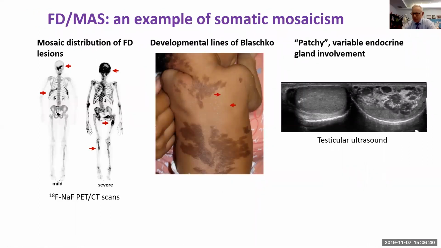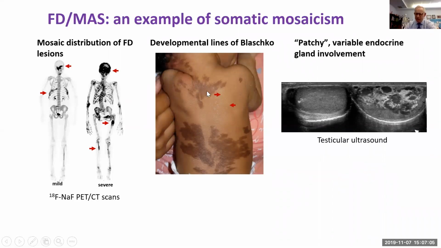FD/MAS is an example of somatic mosaicism, as shown here in these bone scans. Patients can have a combination of, as we said, craniofacial and axial skeletal disease. It can be mild, it can be almost just an incidental finding found during a CT for some reason, or it can be quite dramatic and life-changing and even life-threatening.